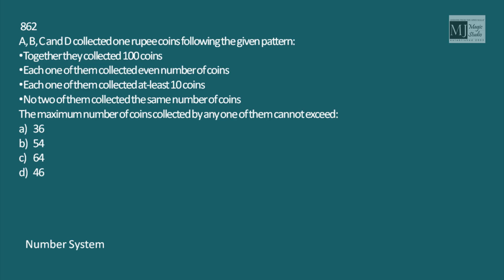A, B, C, D, 4 people, collected 1 rupee coins following the given pattern. Together they collected 100 coins. So the total is 100. Each one of them collected an even number of coins. Each one of them collected at least 10 coins. That means at least 10 coins are there with each.